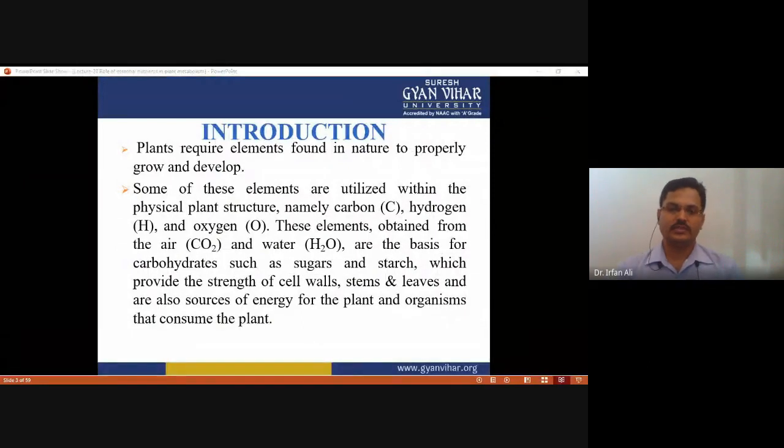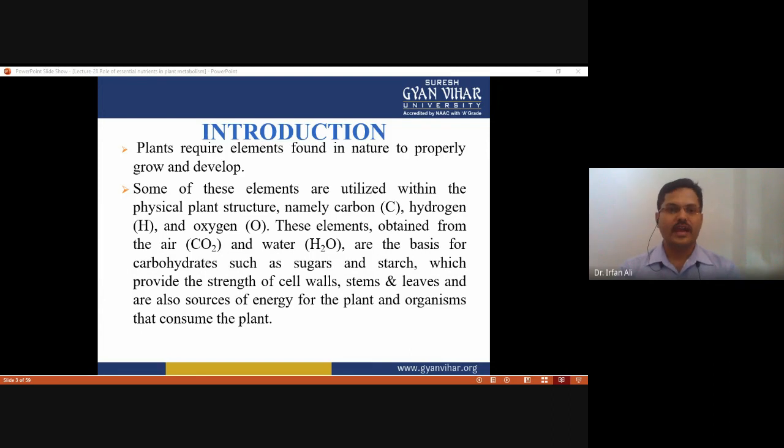As we discussed in the previous lecture, plants require elements found in nature for proper growth and development. Some of these elements are utilized within the physical plant structure, like carbon, hydrogen, oxygen.